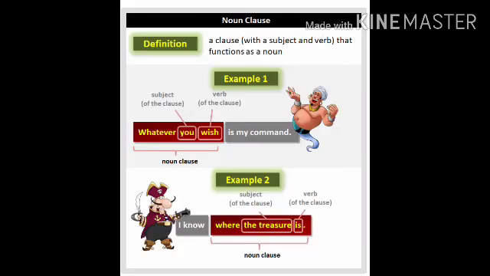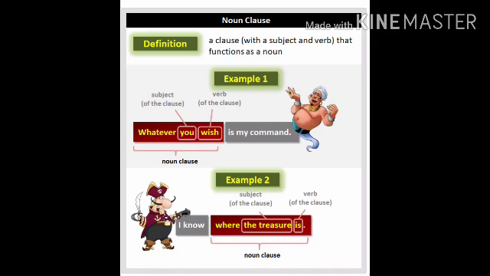So now let us see this image. You can see the definition here. Noun clause means a clause with a subject and verb that functions as a noun. Because it's a noun clause, the main role is of a noun. So noun clause means a clause which has a subject and a verb, right?